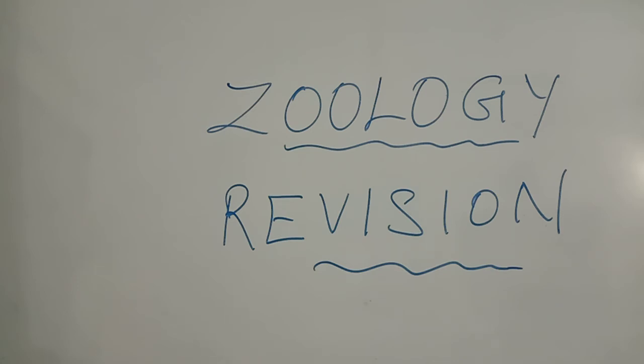Then the 4th chapter, principles of inheritance and variations. The first question is ABO blood type, an example for multiple allelism. It is very important for a 5-mark question. Study well.